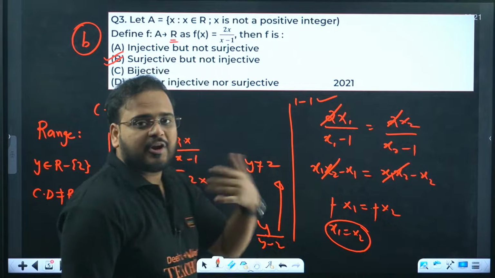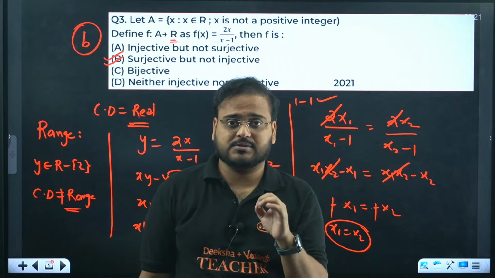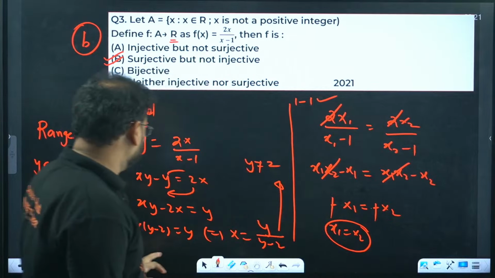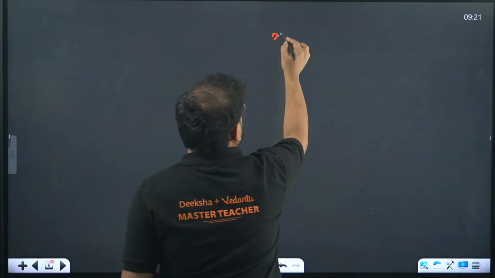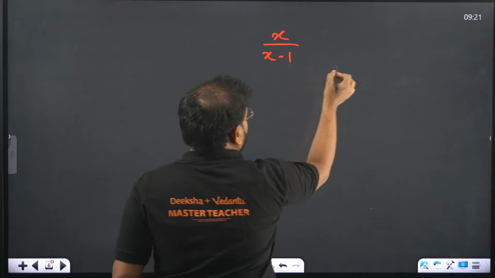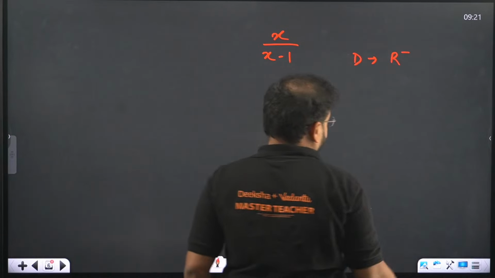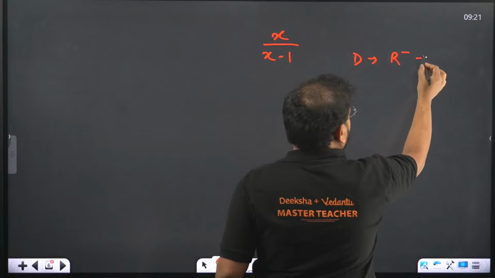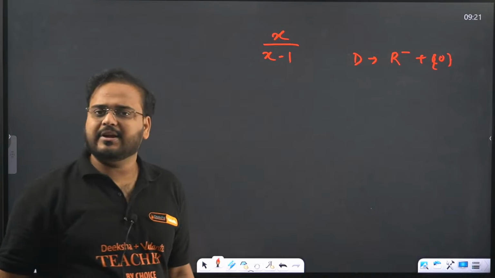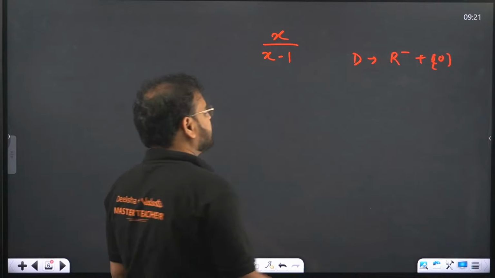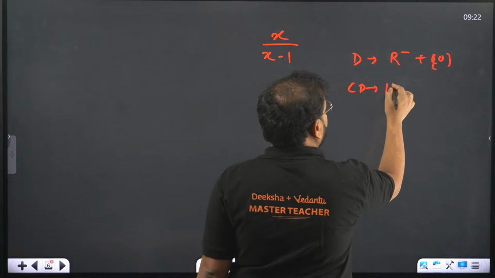So please check. Now the trick part, now the understanding part. But the trick in this question comes only if you have solved enough number of questions. So whatever rational function they have given, just have a look at this first. Whatever rational function they have given us, and they have defined the domain also. Domain is only negative, and of course 0 also is there. Negative and 0 as my domain, right? We can have 0 also, and we can have negative numbers as well. And the codomain is given as all real numbers.